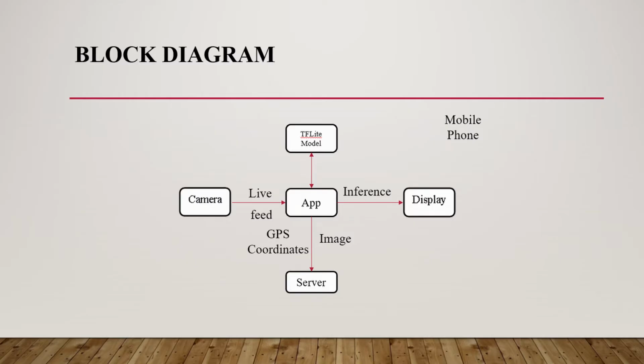The inputs are the images of the road, which will be taken by the mobile camera, and the model will predict whether the road contains a pothole or not. The output will be displayed in the app if there is a pothole and its confidence level is above 25%. The image along with the location, date and time will be uploaded to the server.